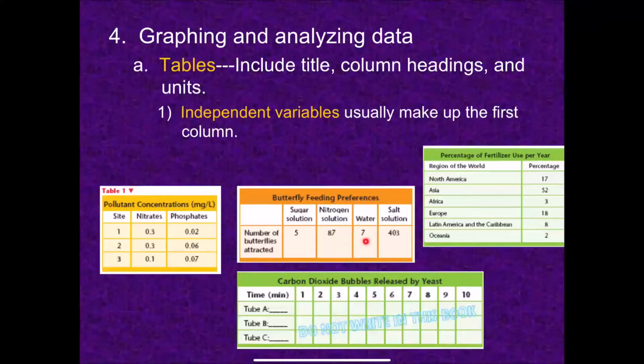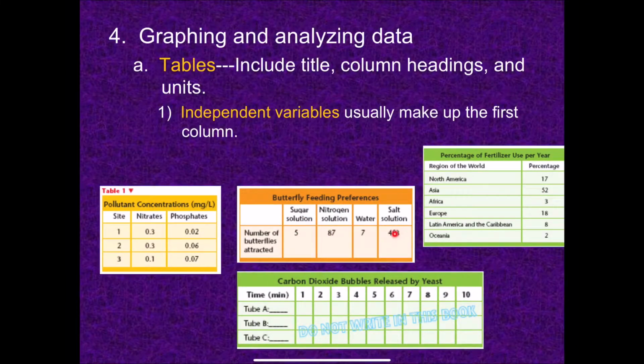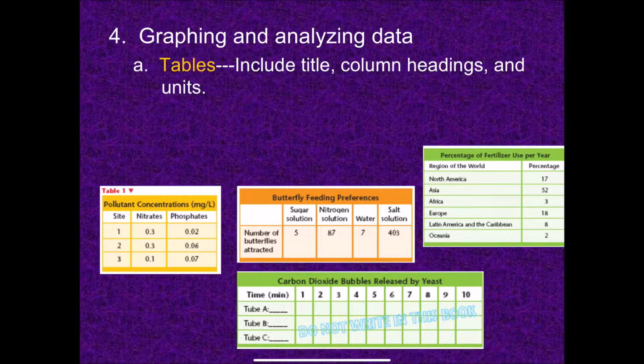The number of butterflies depends on the type of food that you provide them. So these are your independent variables, and these are your dependent variables.